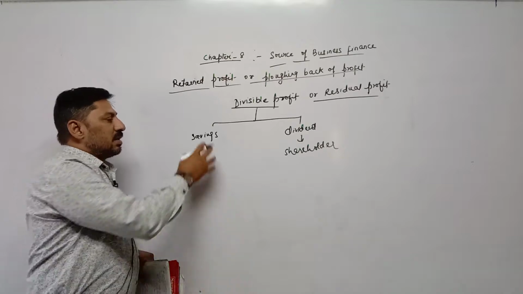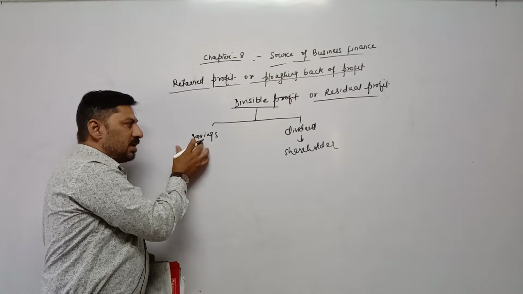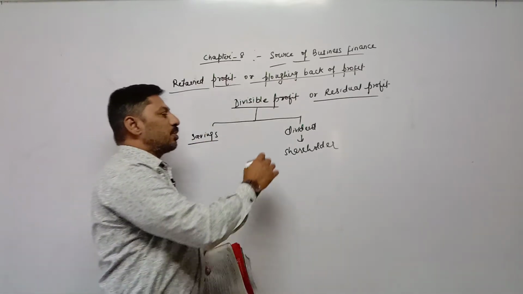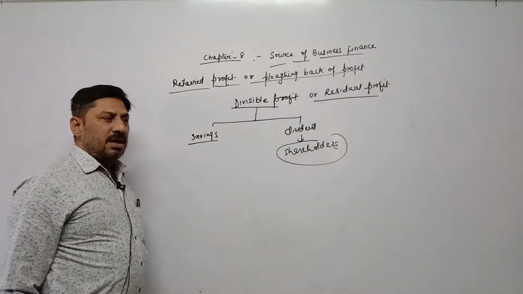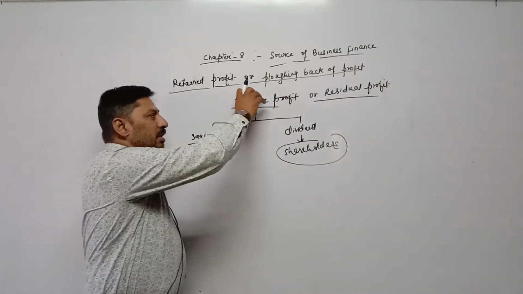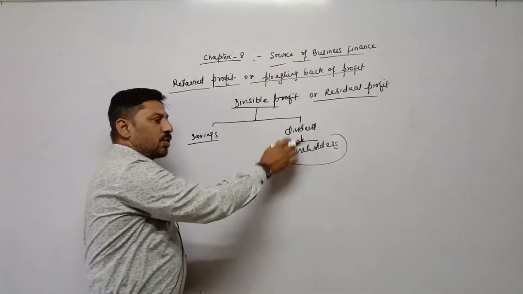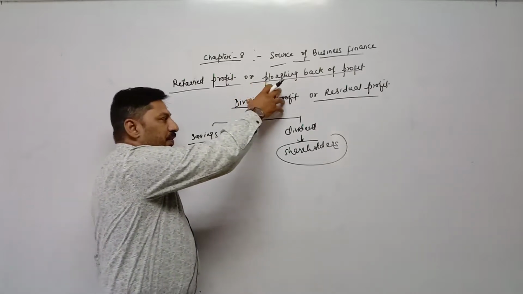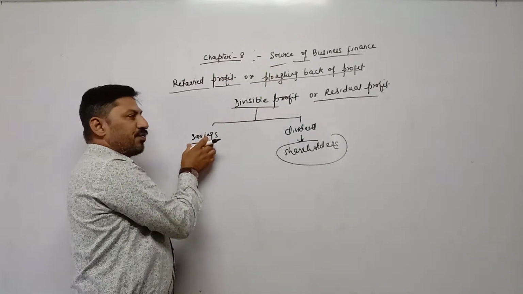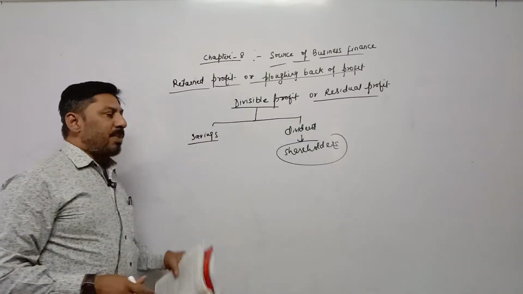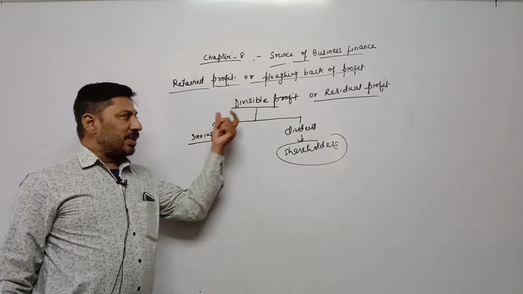So divisible profit has two parts. One part is for saving, and the other part they distribute among shareholders in the form of dividend. Sometimes the whole divisible profit is kept for savings and they are not paying any dividend to shareholders, or the divisible profit is distributed among shareholders in the form of dividend and they are not able to keep any for savings. It depends on management, on the company's decision, in what proportion they utilize the divisible profit.